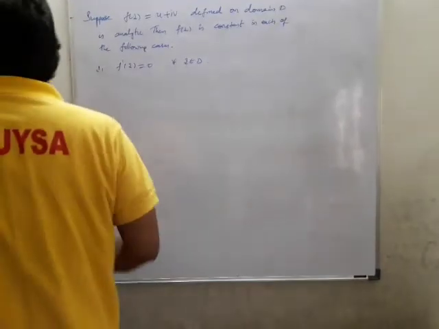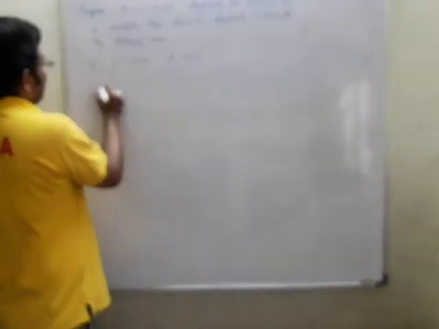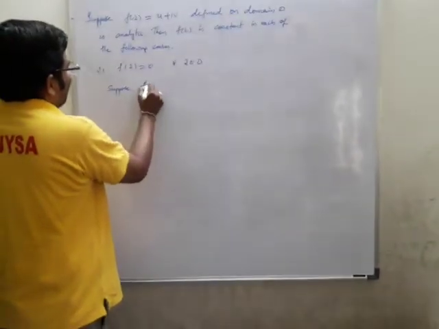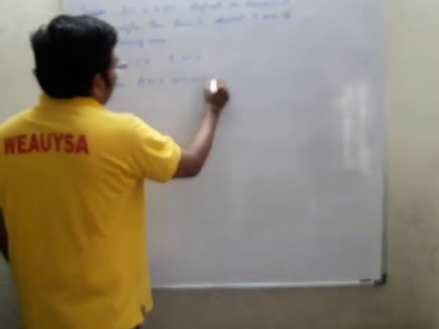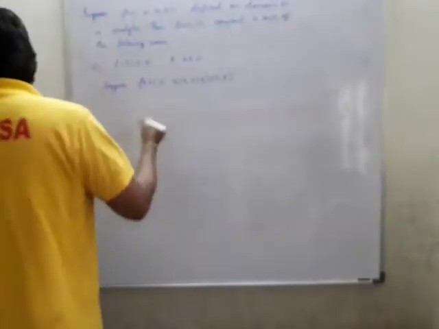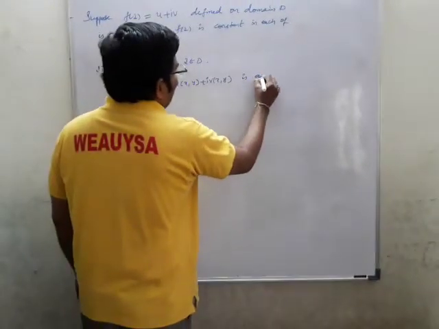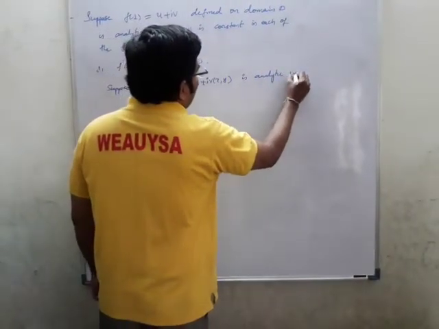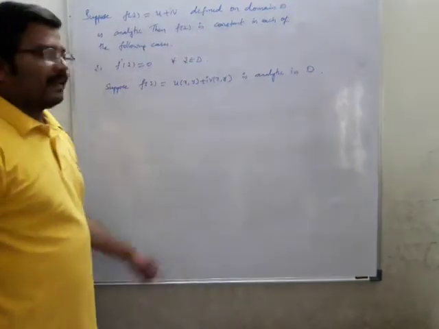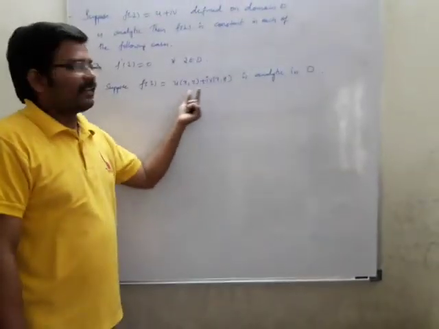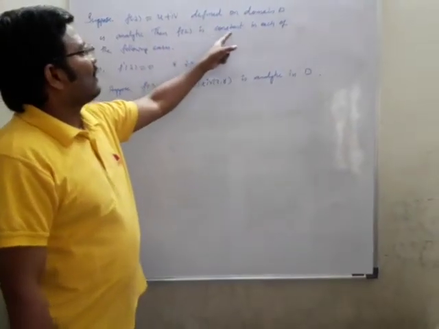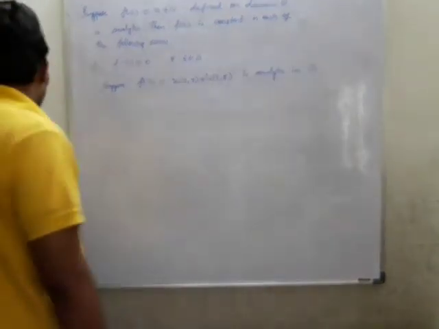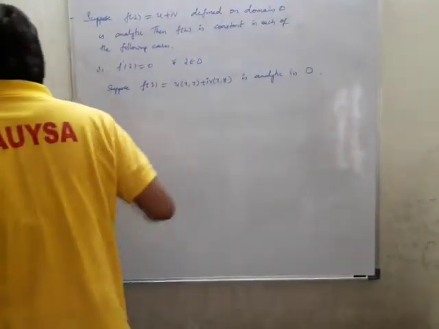So for this, suppose f of z is equal to u of x comma y plus iv of x comma y is analytic in D. Now we have taken f of z equal to u of x comma y plus iv of x comma y is analytic in D. You can see f of z is constant in each of the following cases. Means what is given is that